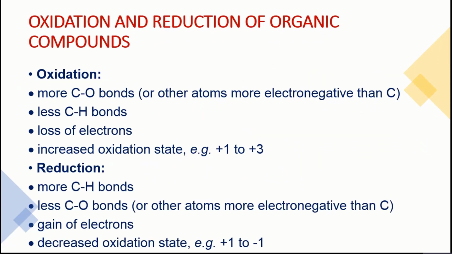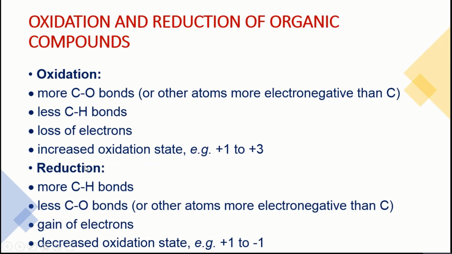At the end, as I said, these organic compounds show some oxidation reactions. In your book, some definitions are given about oxidation and reduction, and these were also given in previous classes. Oxidation, in simple definition, is the loss of electrons. In organic chemistry, when we add more carbon-oxygen bonds, meaning addition of oxygen, we say this is oxidation. When carbon-hydrogen bonds decrease, this is oxidation. Loss of electrons is oxidation, and especially an increase in oxidation state is oxidation. Reduction is the opposite.